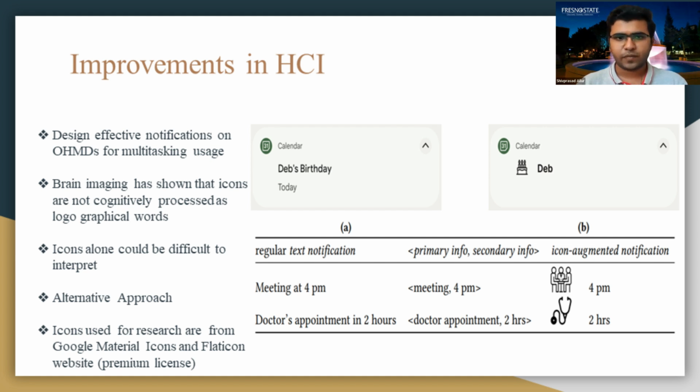So in this research, as you can see in the examples, there are regular text notifications showing doctor's appointment in 2 hours. The primary information is the doctor's appointment, and the secondary information is 2 hours. And the icon-augmented notification clearly shows that the stethoscope signifies the doctor's appointment, and the 2 hours is the secondary information. So using this in multitasking scenarios, OHMD notifications can be designed. The icons used are from Google Material Icons and the Vatican website.